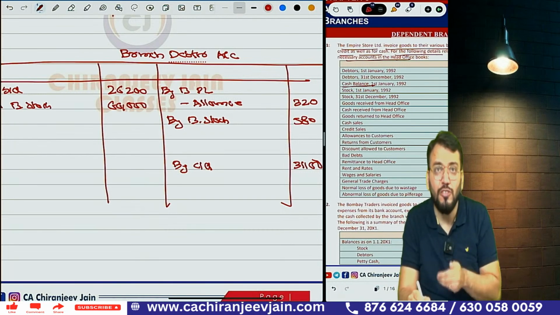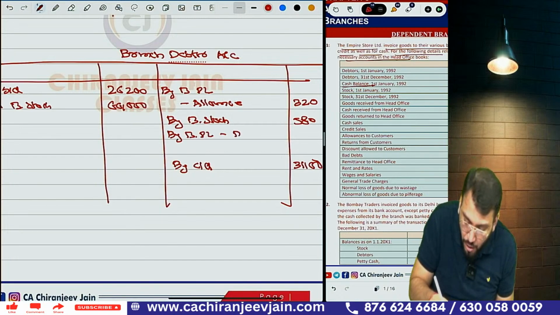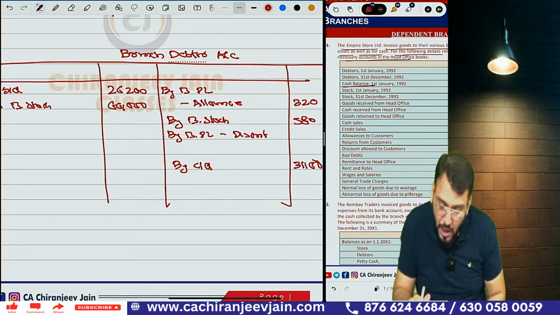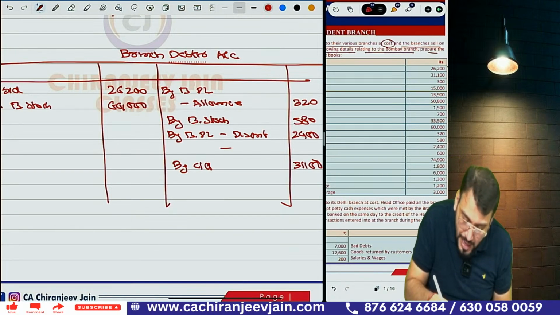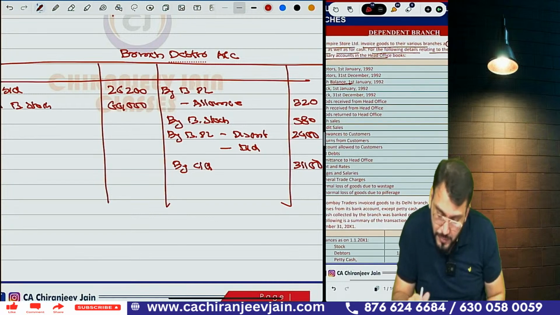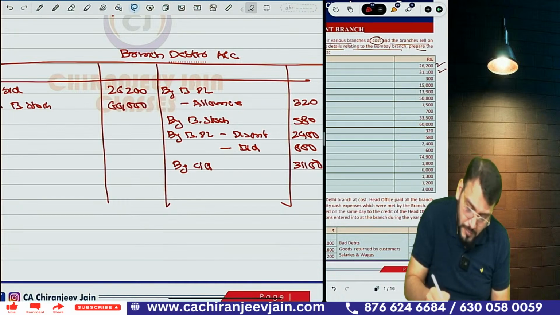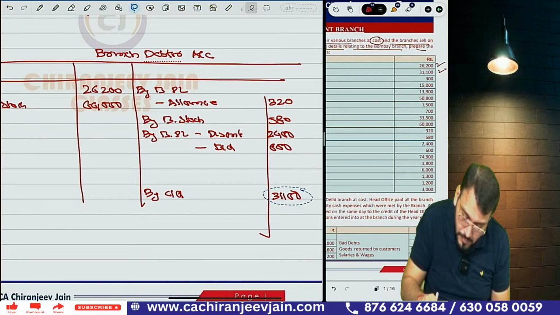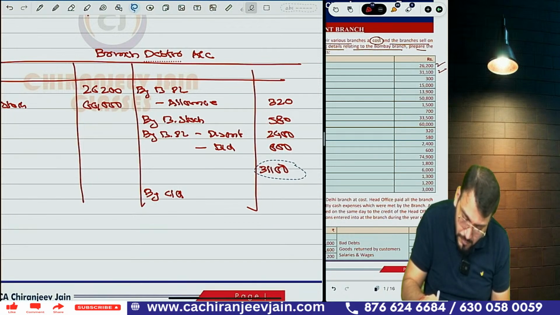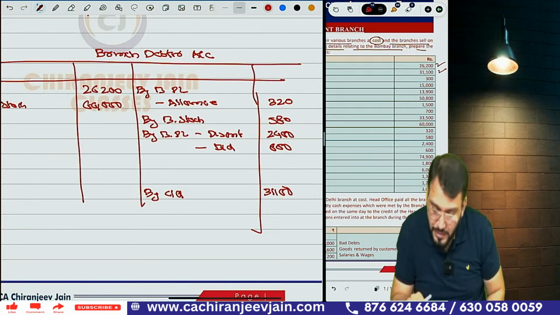Then once again they have given discount allowed and bad debt. So discount allowed and bad debt will also be transferred to PL. So we write down in debtor account by branch PL account. How much discount? Discount is given how much? That is 2,400. And bad debt is how much? Bad debt is 600. Understood? This point, have you understood or not? Got this point? Yes, sir.